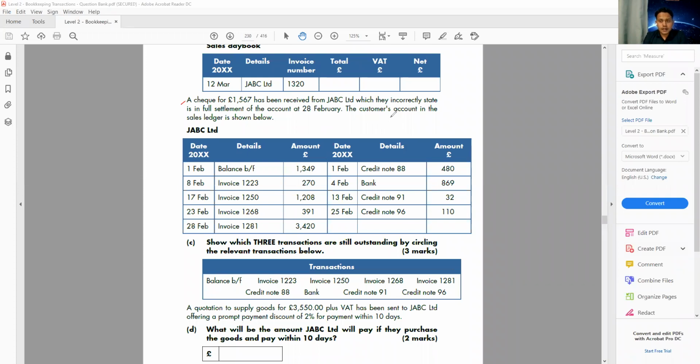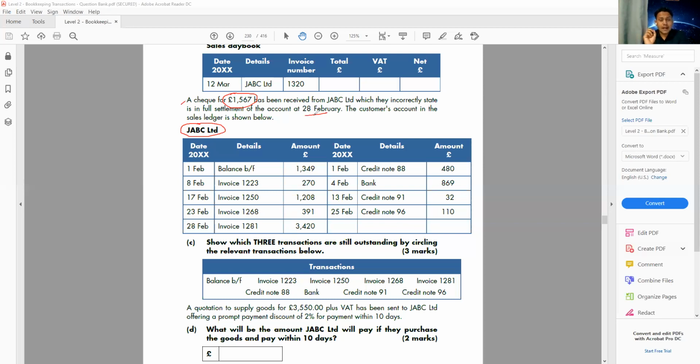The customer account in the sales ledger is shown below. They said this customer, JABC, has just paid me a £1,567 check, and incorrectly on 28th February said no money is due from this customer.